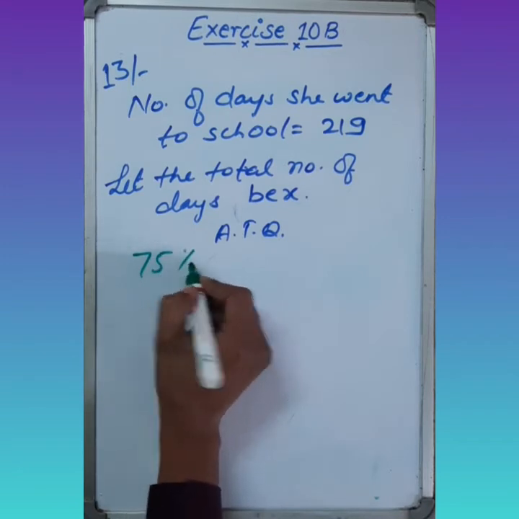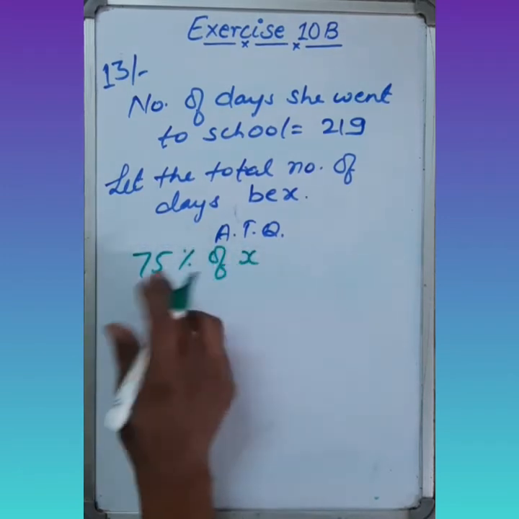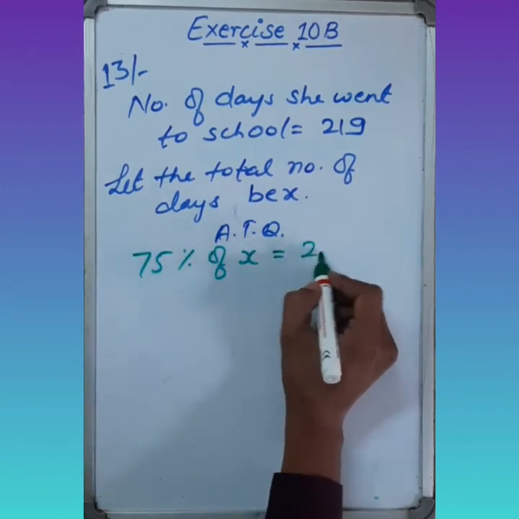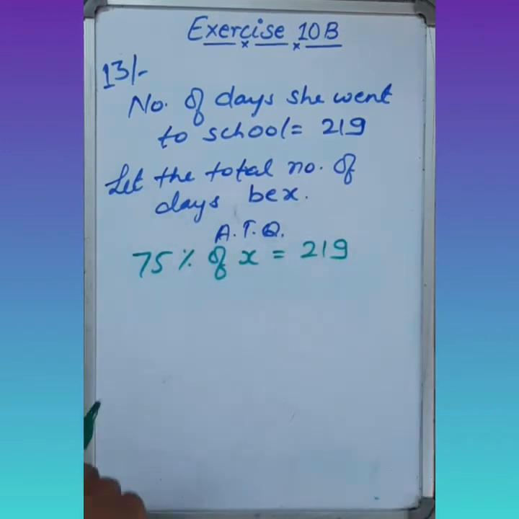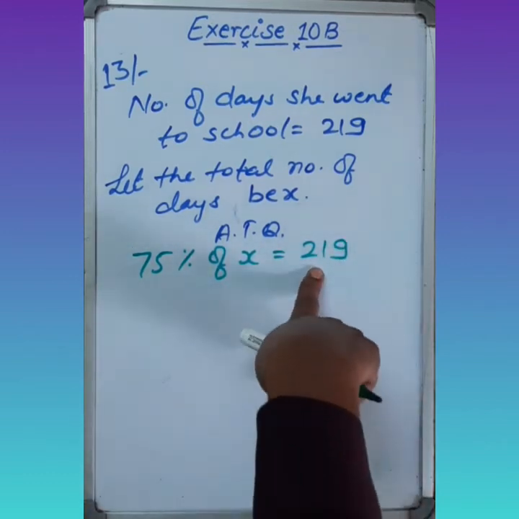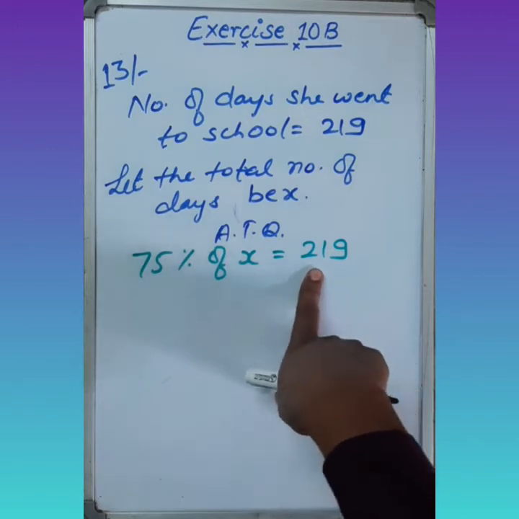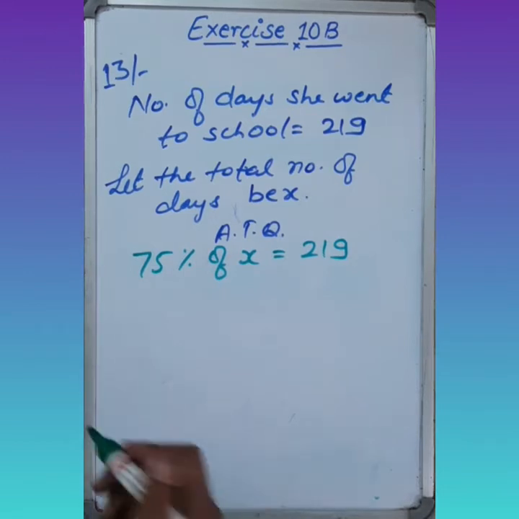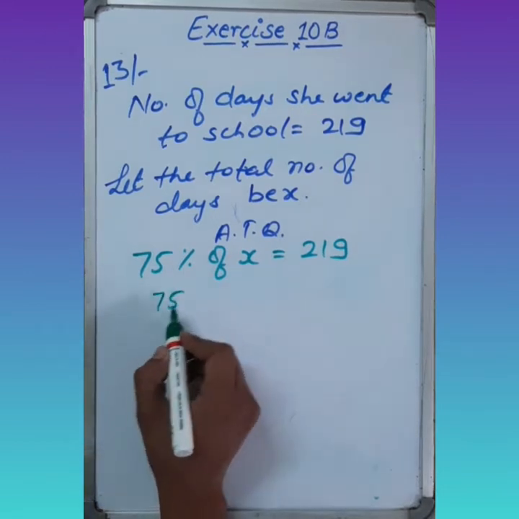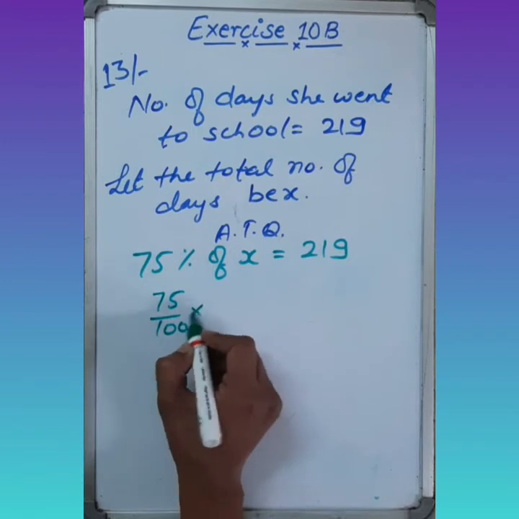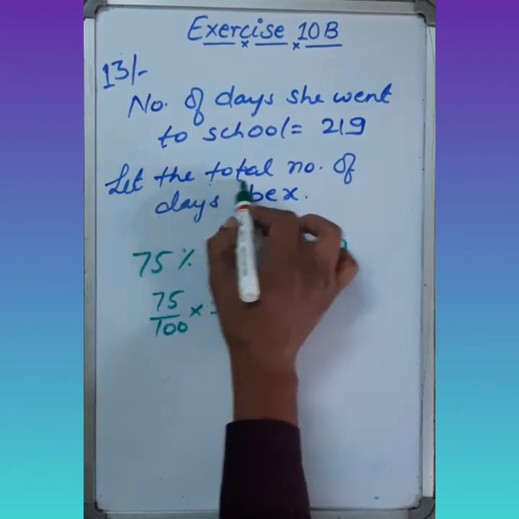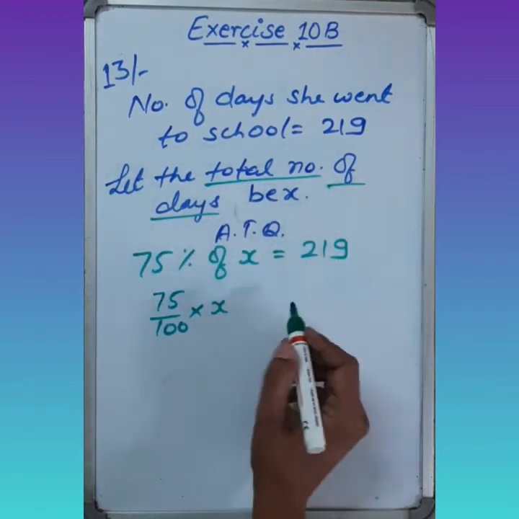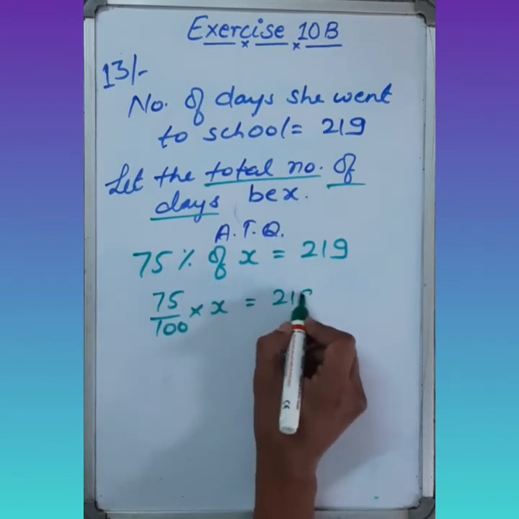So of total means x, and the 75% which is equal to 219. If we talk about the numbers, it is 219. If we talk about the percentage, it will be 75%. So these both values are equal to each other. So now from this we have to find the value of x, the total working days in which the school was open.